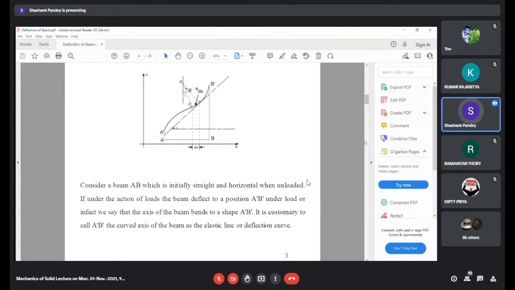The beam was originally in the shape AB, but because of deflection, the shape of the beam changed from AB to A dash B dash.